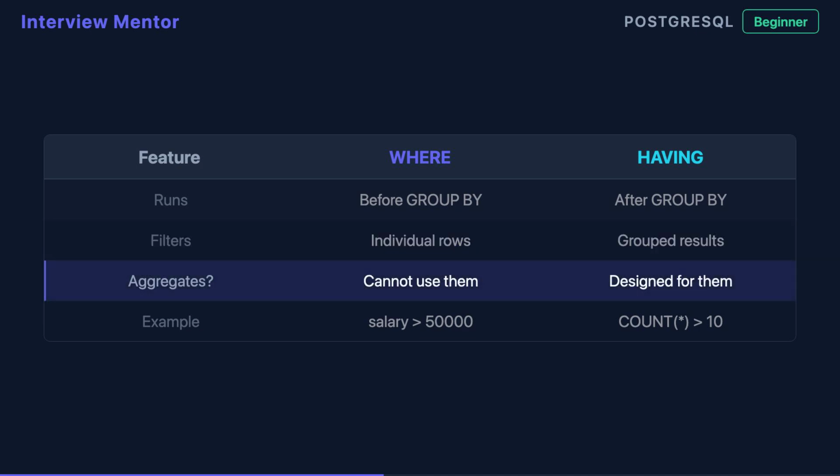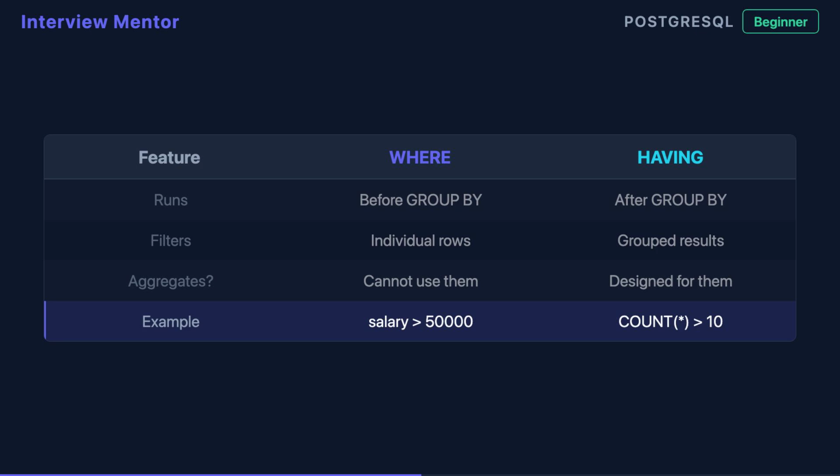That is why writing WHERE COUNT(*) > 5 throws an error. At that stage in execution, the count does not exist yet. You must use HAVING for any aggregate condition.